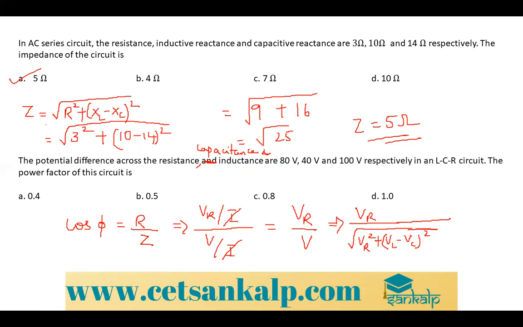So I'll substitute the values. 80 divided by root of 80 square plus 60 square. If you solve that, you will get 80 divided by 100. So it is 0.8. It will be your answer. So option C.